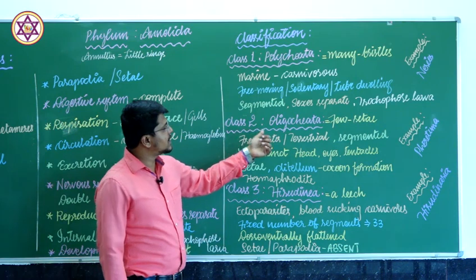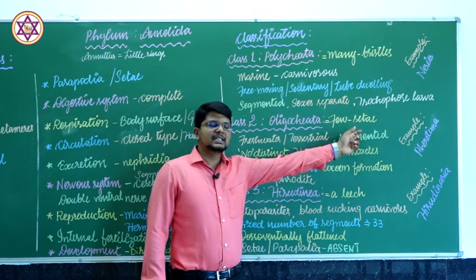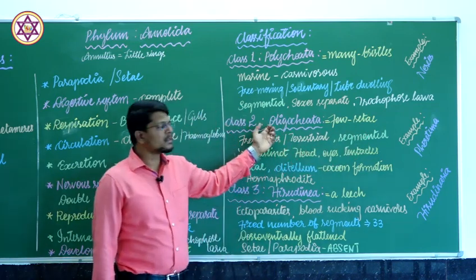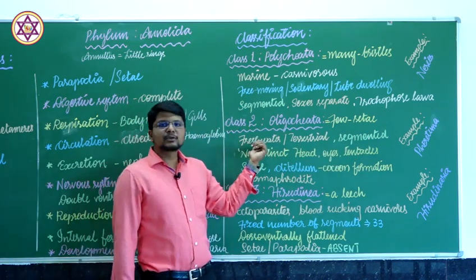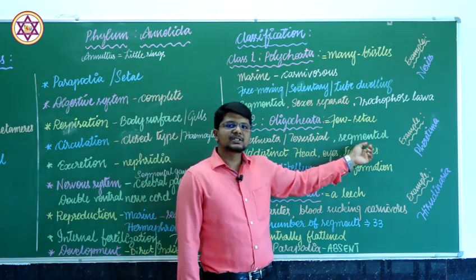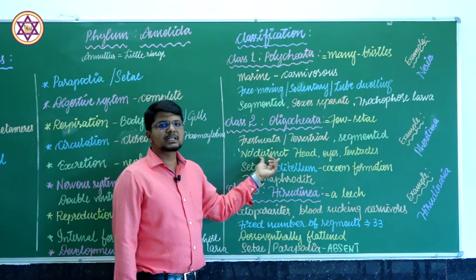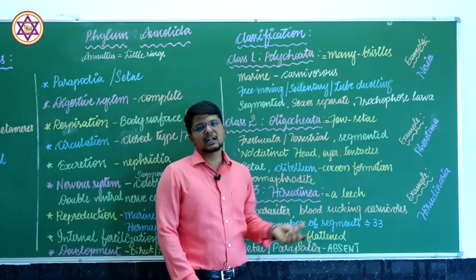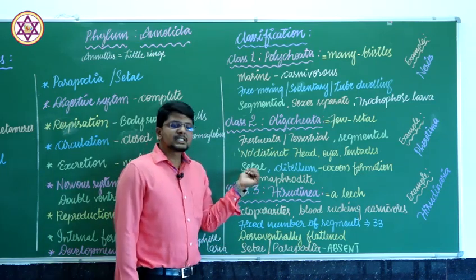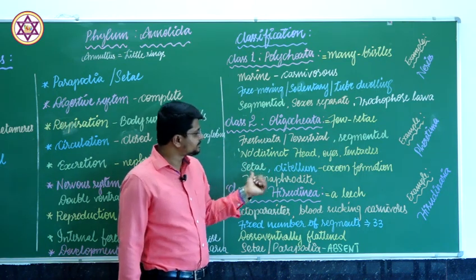The second class is Oligochaeta. Oligo means a few, chaeta means setae. Few setae, few locomotor structures are present, which is known as Oligochaeta. They are found both in freshwater as well as in a terrestrial mode, and the body is externally as well as internally segmented by means of septa. There will be no distinct head, eyes or tentacles. We cannot distinguish the head portion, eyes or any other tentacles. The setae are the major locomotor structure present in this group of animals.